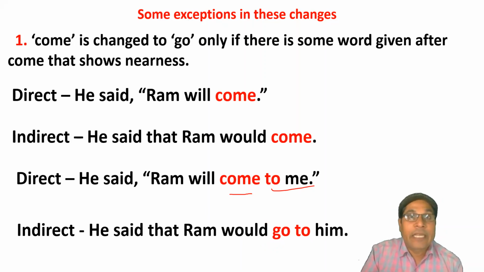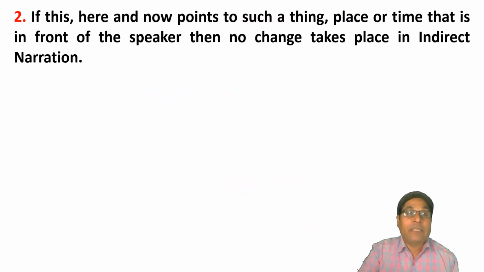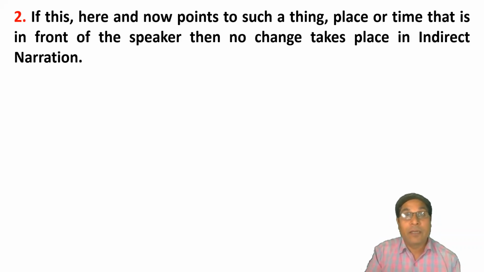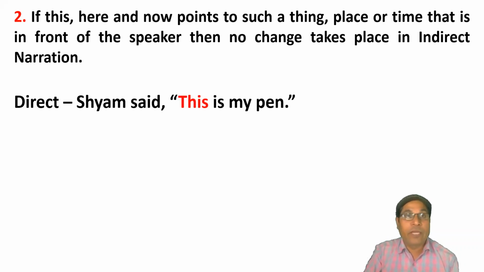Let us see another exception. If this, here and now point to such a thing, place or time that is in front of the speaker, then no change takes place in indirect narration. For example, Shyam said, this is my pen.